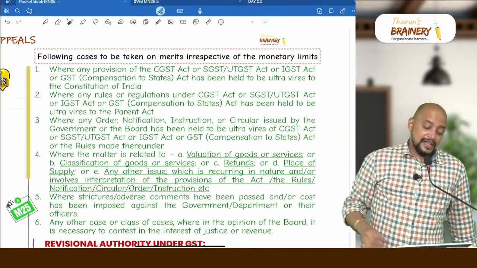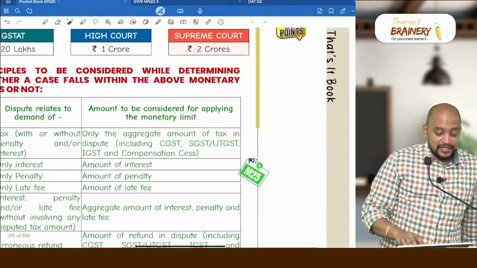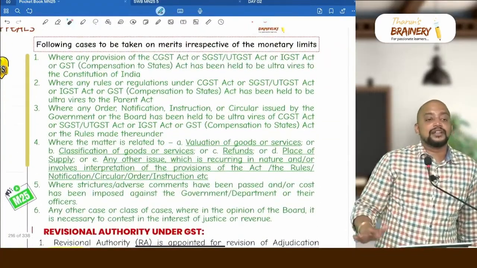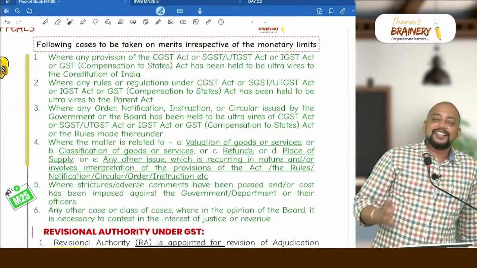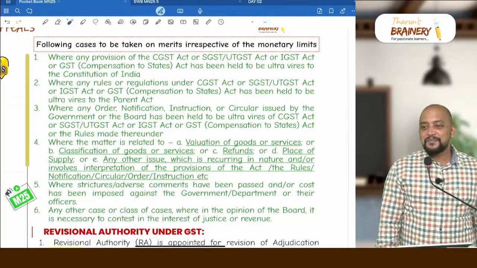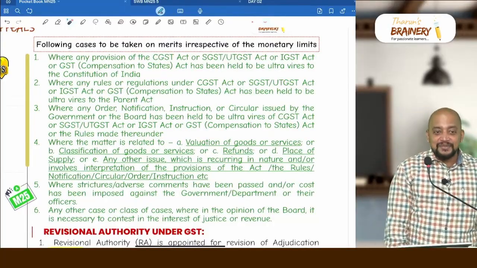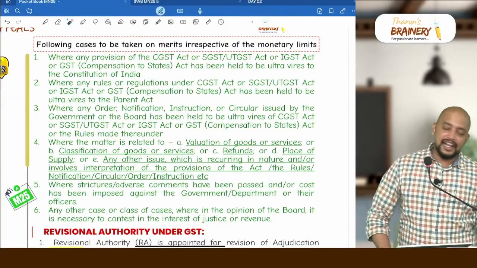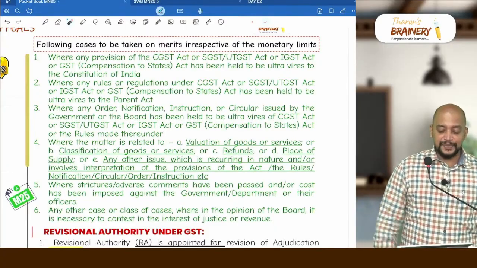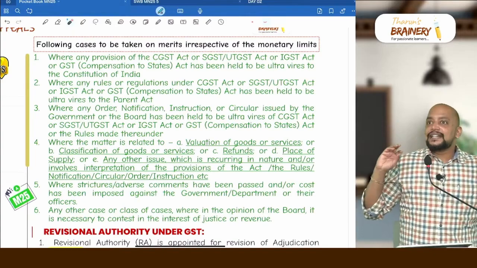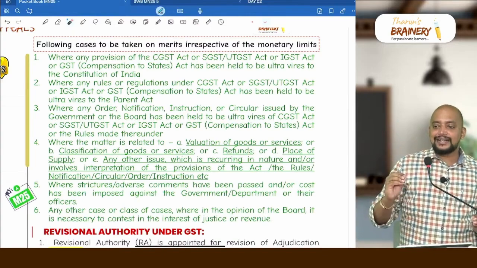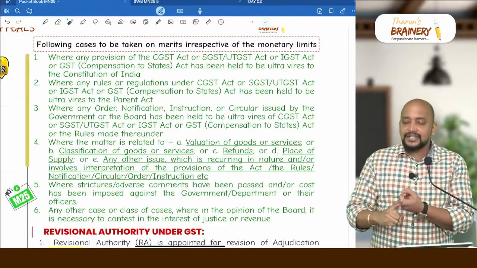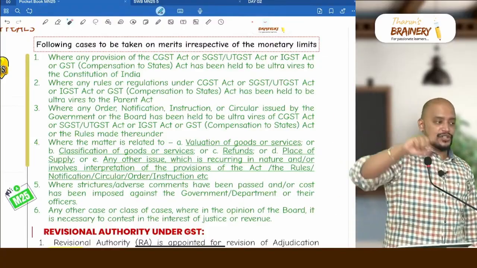What does it mean? First they gave monetary limit. After giving monetary limit, they are telling in the following cases don't check the monetary limits. Better they should not have given, correct? But they gave the monetary limits and they are telling in the following cases don't check monetary limits and all, directly go for appeal. First, whenever it is a provision that questions the act which is ultra vires the constitution.